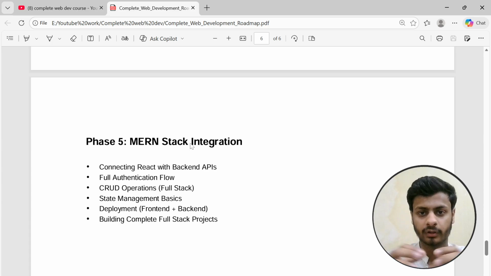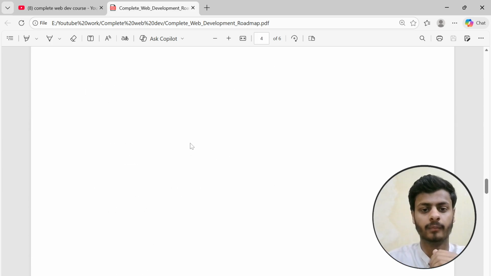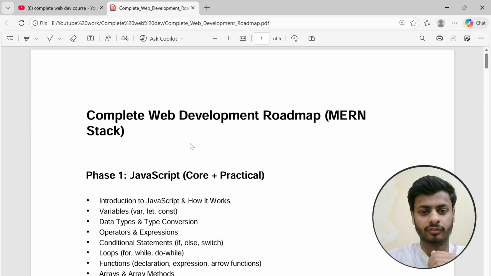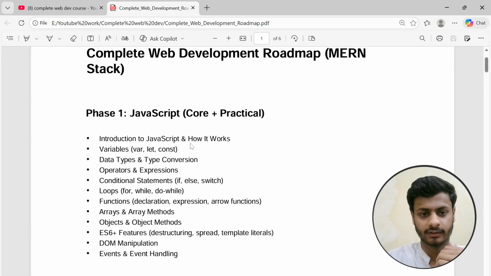The main part of this series is that I will give you assignments and projects that you will build on your own. The way I will organize my videos is that I will teach the concept and then ask you to solve a problem, think about it, and then we will go through that problem collectively, so that it becomes easy for you to build projects on your own. In the next video we are going to cover JavaScript, and this is a long journey where I will cover all these things.